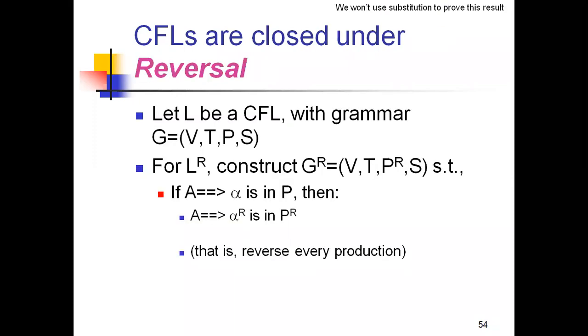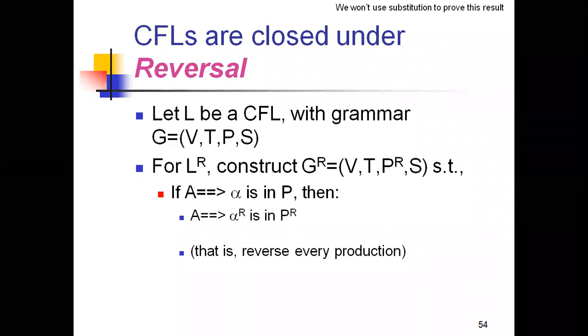This is the proof for reversal, and here we are not using the substitution proof. The result of the substitution is what we use for the remaining properties, not for reversal. For the other remaining properties, we are using the substitution proof, right?